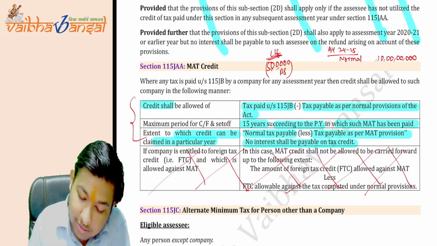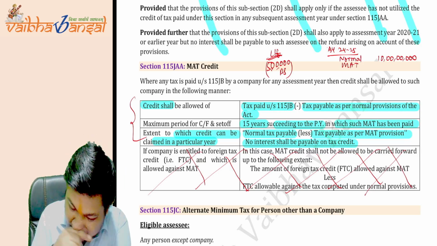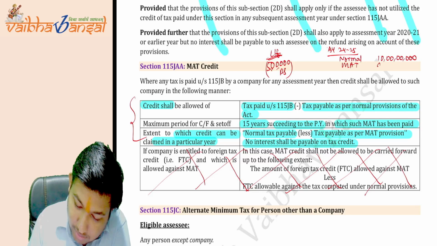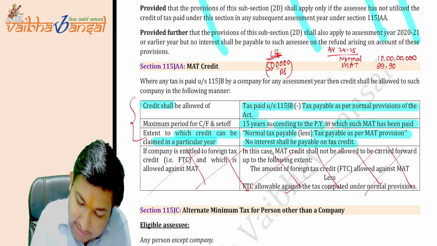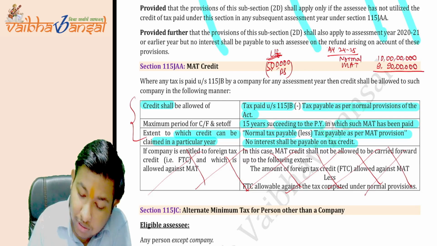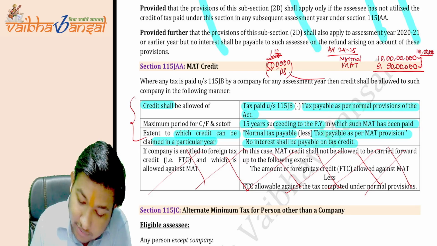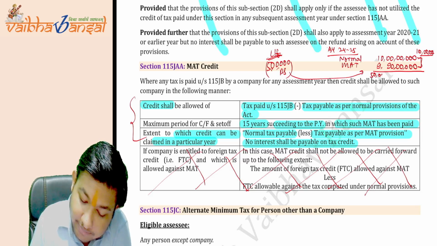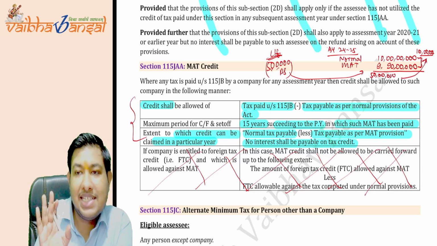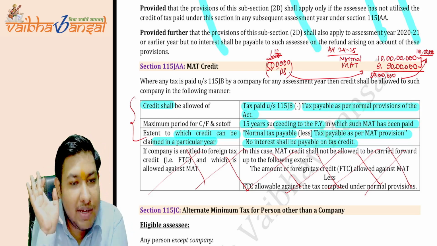MAT comes to, suppose, 9 crore 90 lakhs. So the difference is only 10 lakh rupees. Okay, so here the 5 lakh rupees will be allowed easily because the difference is 10 lakhs, so they can easily allow me 5 lakh rupees credit.